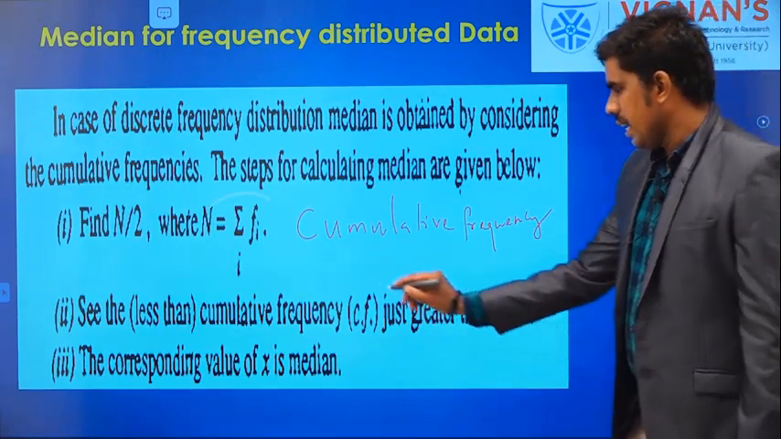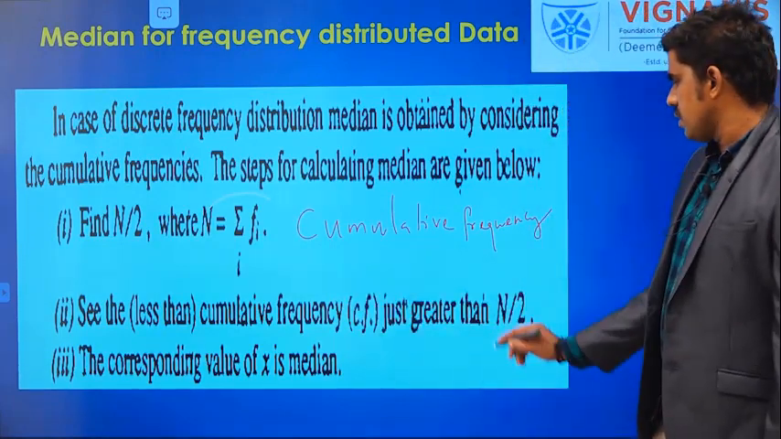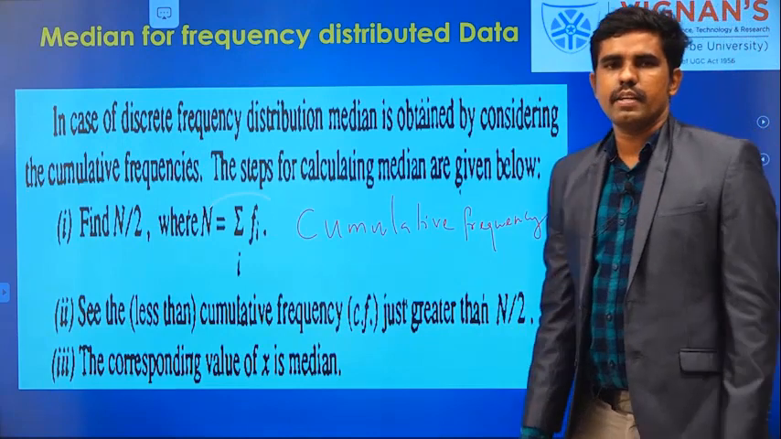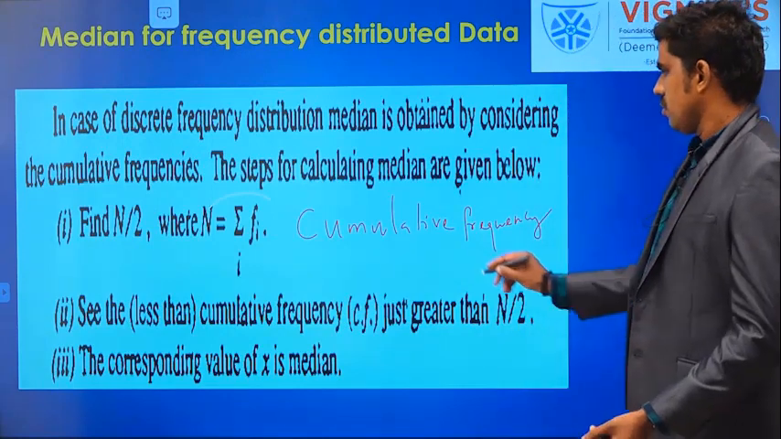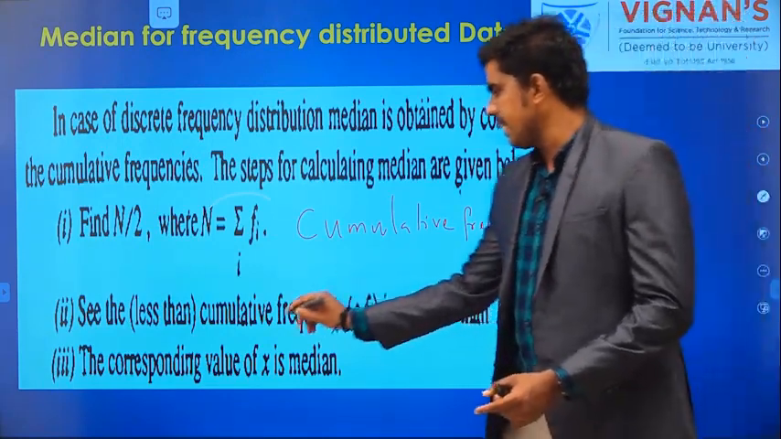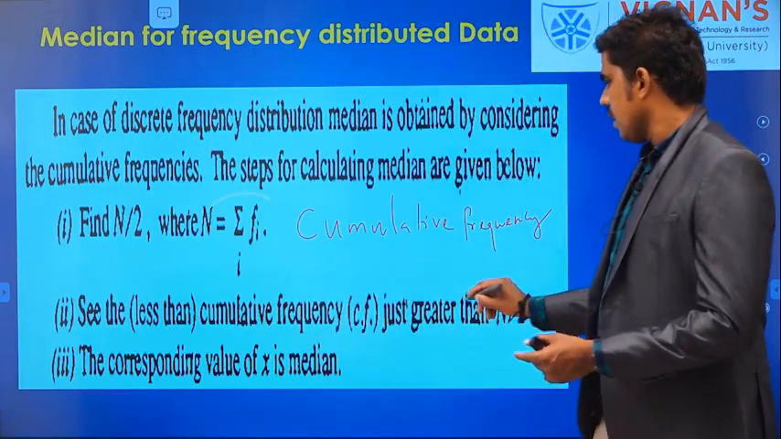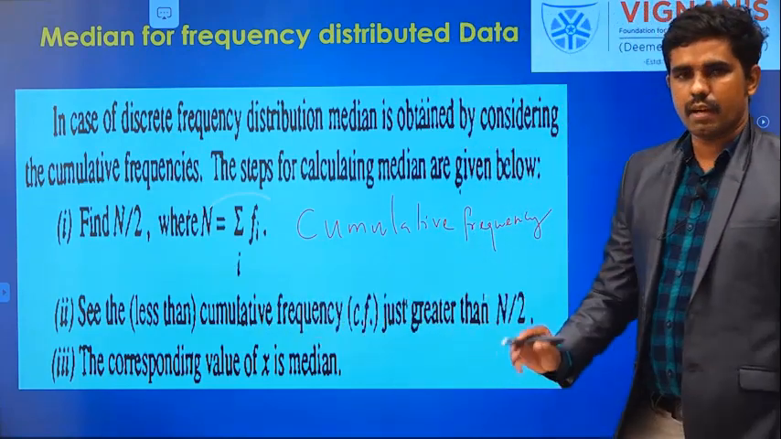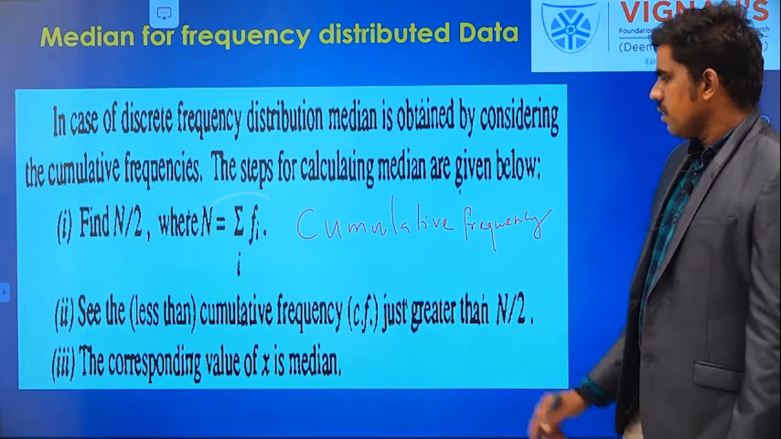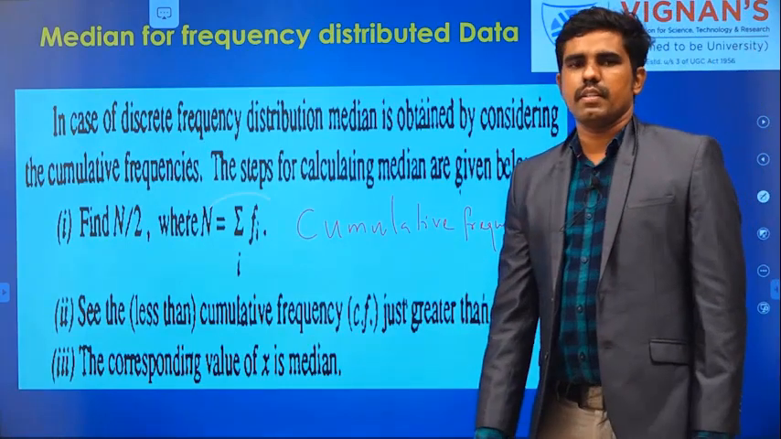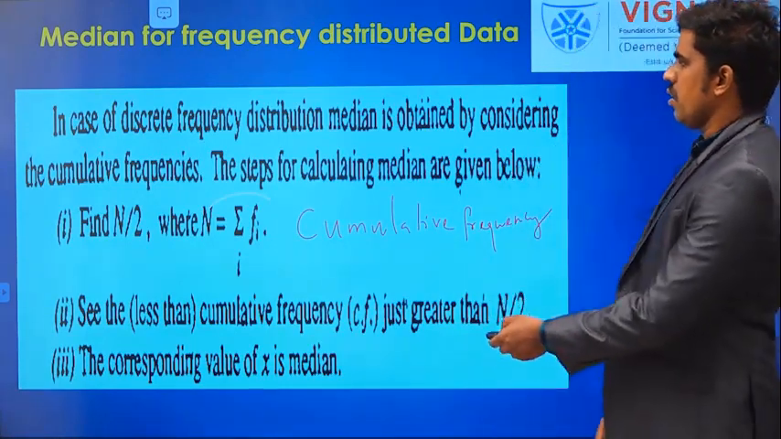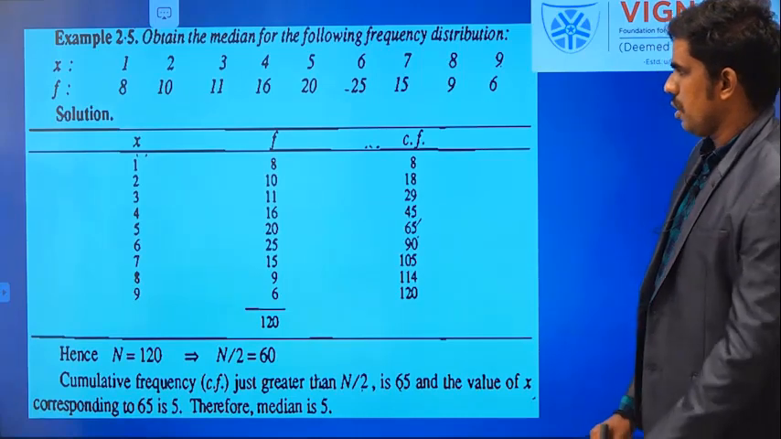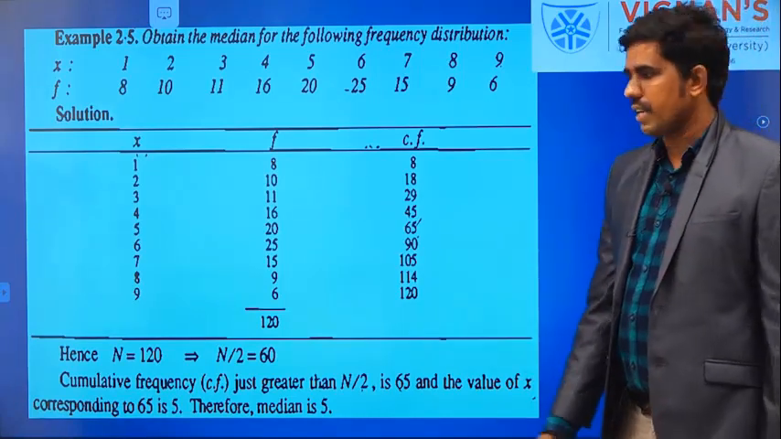Then find the cumulative frequency just greater than n by 2. That is the second point. Then the corresponding x value is the median. Now I will explain step by step for this given example.